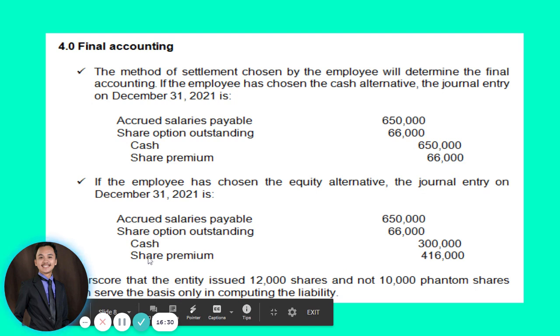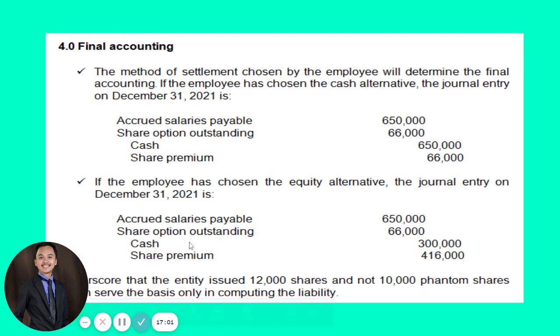And then share premium of 416,000. Obviously this is the balancing figure from 650,000 plus 66,000 minus 300,000 ordinary share capital. So this gives you share premium of 416,000. Also, I'd like to emphasize that the number of shares to be distributed is not actually the 10,000 phantom shares, because those 10,000 phantom shares were your basis for the cash alternative.